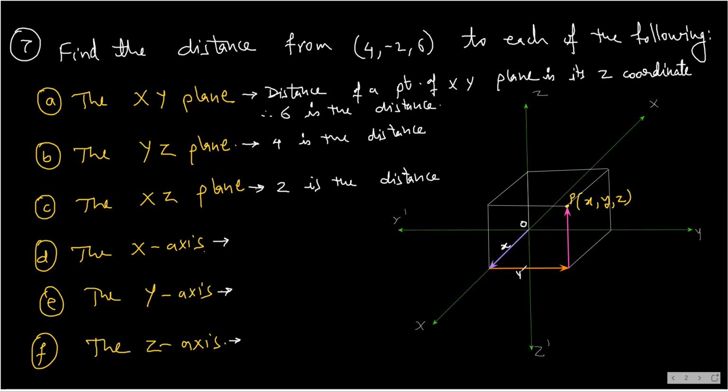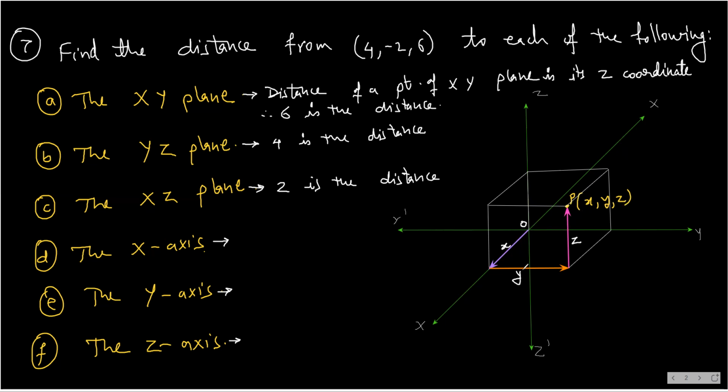Then from there, I moved y units in the direction of the y-axis. Then I move z in the direction of the z-axis. This is the displacement in order to reach point P. That's why the coordinates are x, y, z.